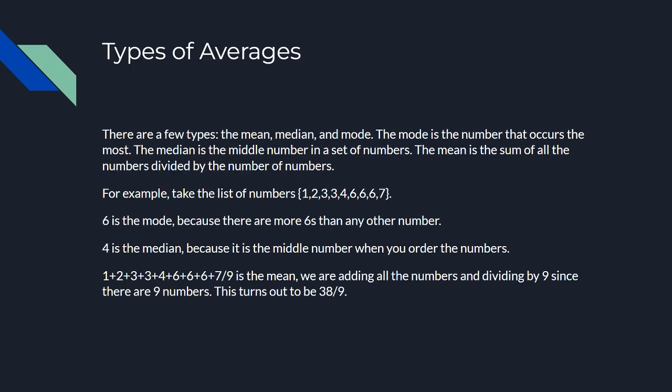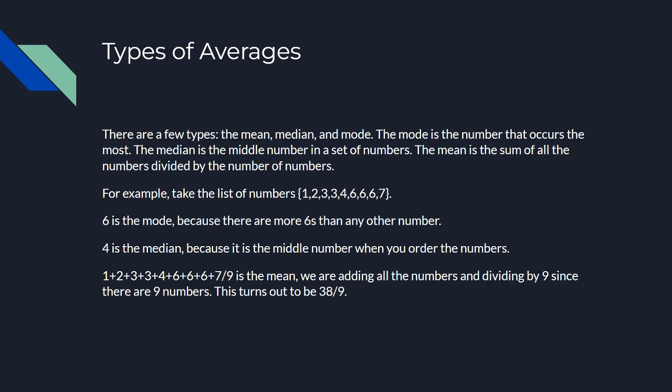So there are a few types of averages. The mean and the median and the mode are just a few of them. So the mode is basically the number that occurs the most. So if we have a set, whatever number appears the most times, that's going to be our mode.